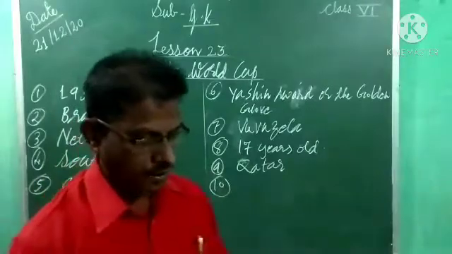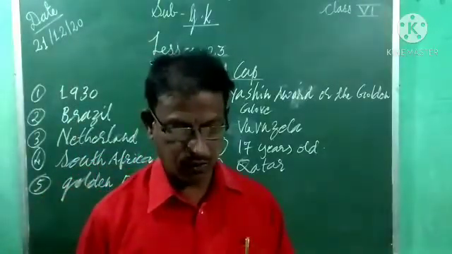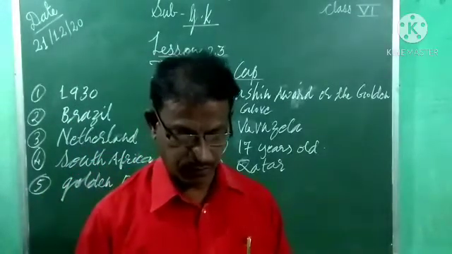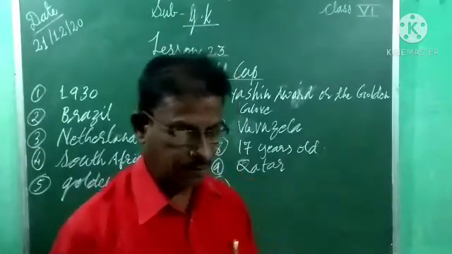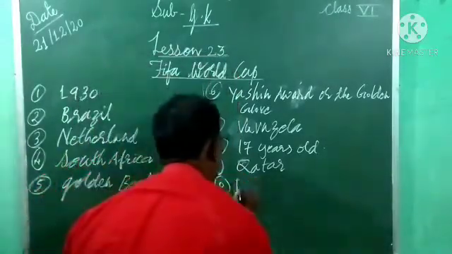Who is the only player to have won 3 World Cups? Which player is that? Pele of Brazil.